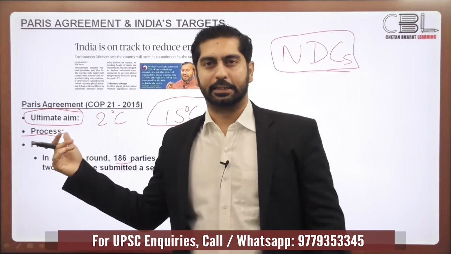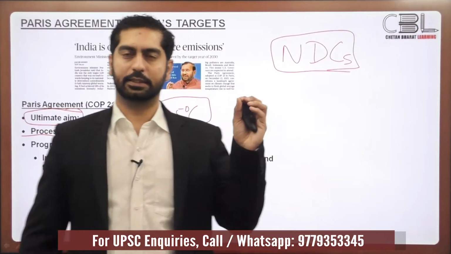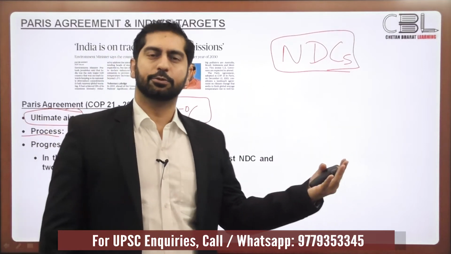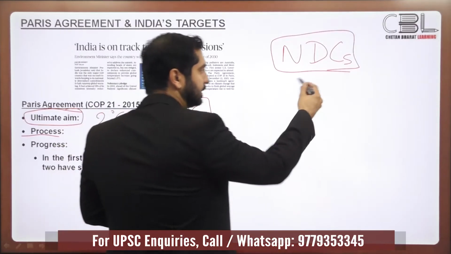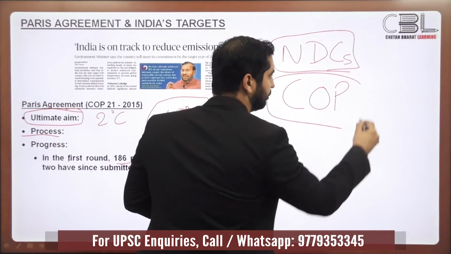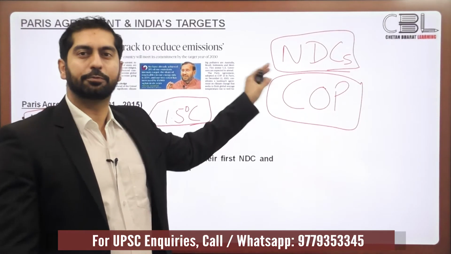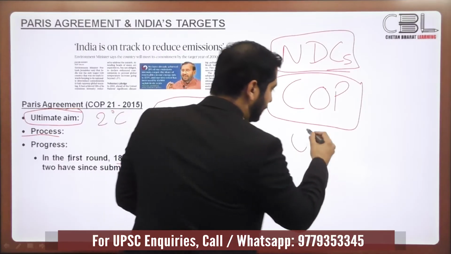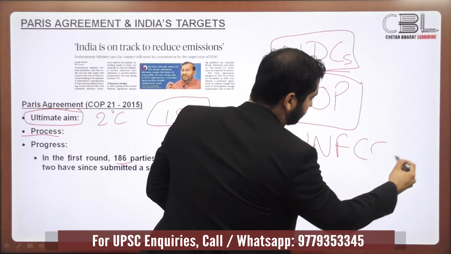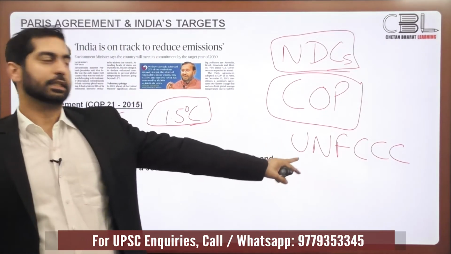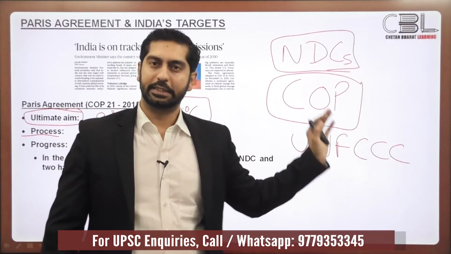Now, in this context, the most important body that meets frequently to discuss the progress of different countries in achieving the Paris targets is the Conference of Parties, COP. Actually, COP itself is the Conference of Parties to the United Nations Framework Convention on Climate Change, UNFCCC, that took place in 1992.